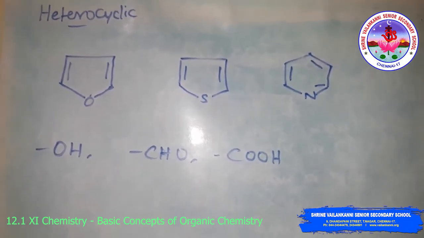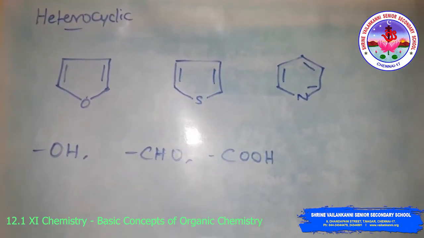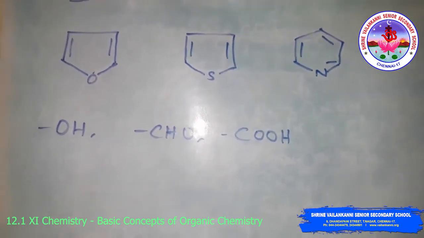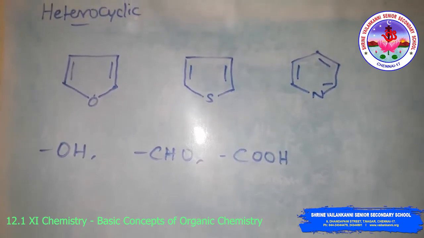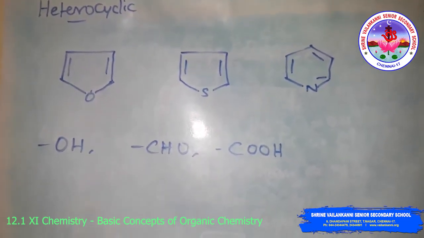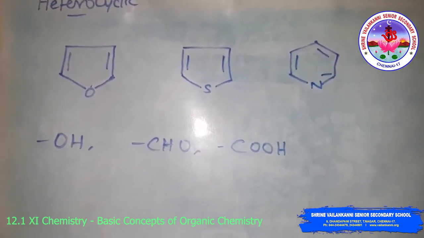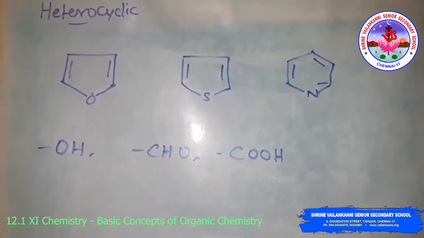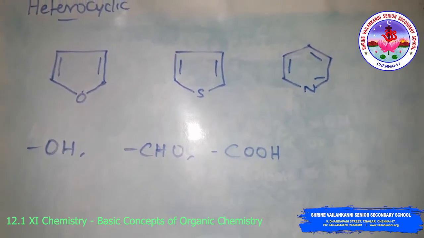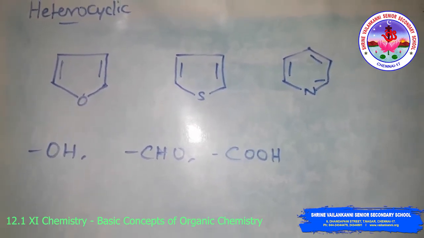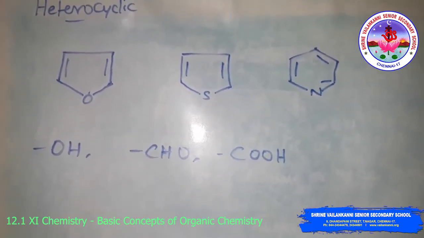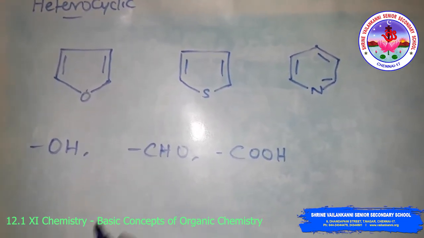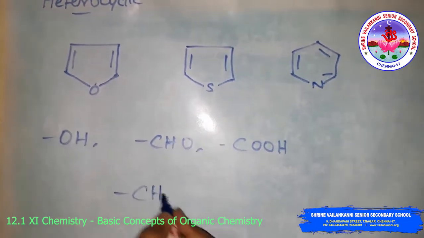Then homologous series. A series of organic compounds containing the characteristic functional group forms a homologous series, and the members of the series are called homologs. The members of the homologous series can be represented by a general molecular formula, and successive members differ from each other in molecular formula by a CH2 unit.